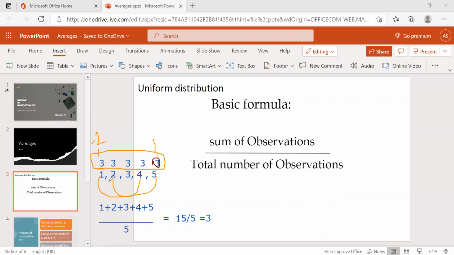Average is nothing but 3. So whichever is more, the extra part is given to the other which is having less. Like that they are uniformly distributed, the numbers, meaning observations. So that is called averages. Okay, this is what you need to understand first of all.